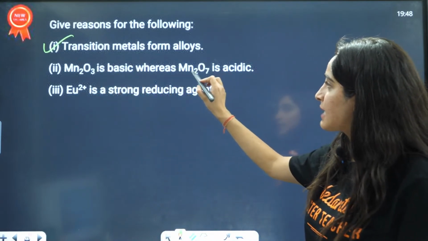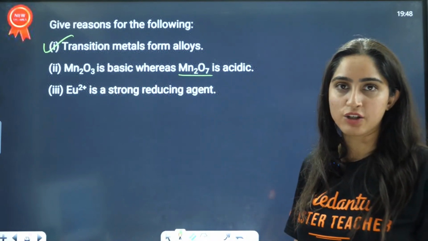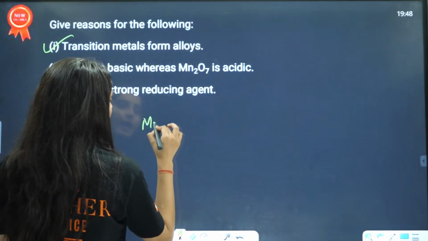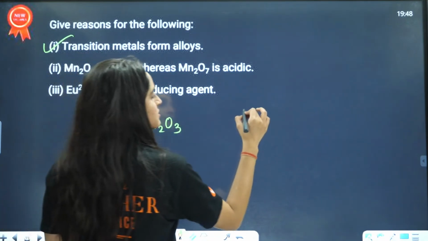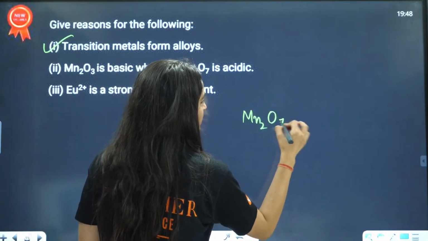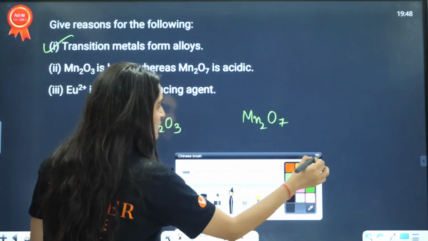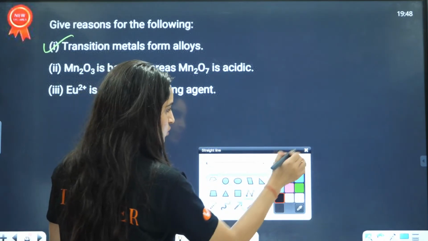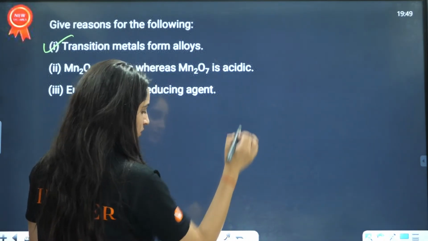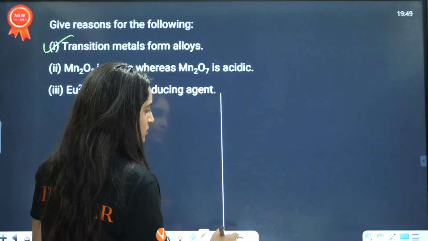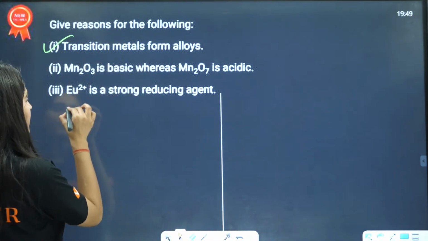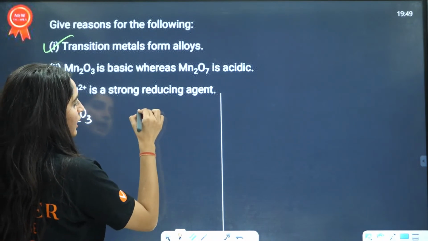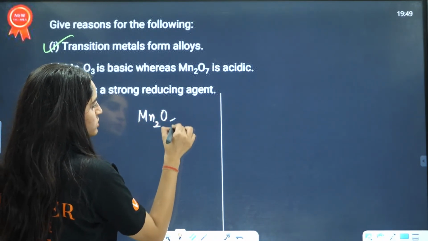Mn2O3 is basic, whereas Mn2O7 is acidic in nature. Let us see the oxidation states here. This is Mn2O3, and this is Mn2O7.